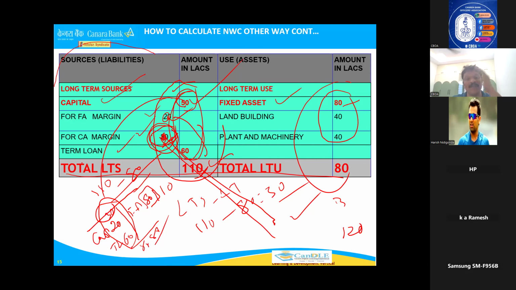Last time this question only came. When a person doesn't know this concept, he can't answer. I hope I am clear. Actually, last time I thought that this is not required. But when the question has come, now I feel that I should tell you. There is one more formula for NWC, that is long-term source minus long-term use. Why is it coming? Because the current asset margin is also available there.